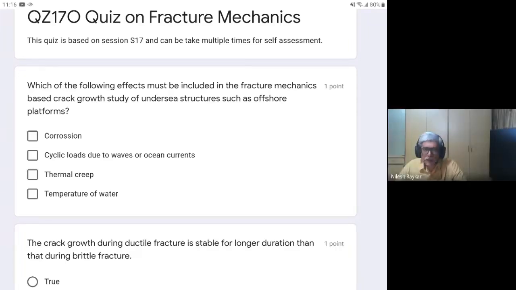Okay, so I think the quiz format will be difficult to handle in Google Meet. Yeah, somebody has written corrosion and temperature of water, so that is correct. Will the cyclic load due to waves be there? Cyclic load will also be there. So thermal creep is not the correct option, so that is not applicable.